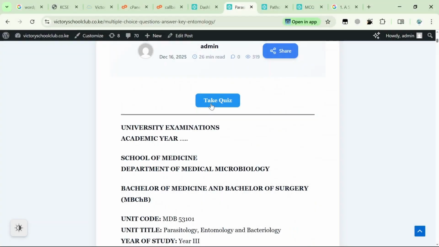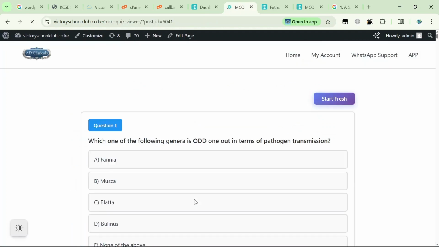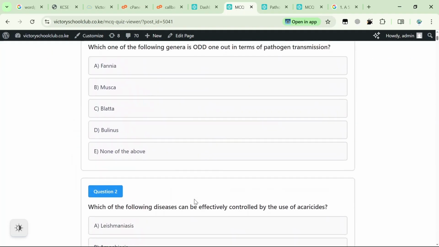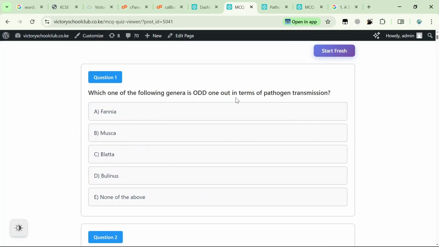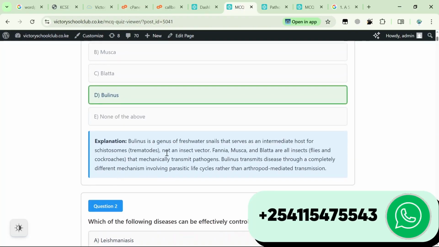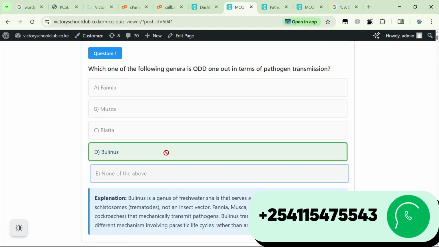So when a student decides to take a quiz for this particular article test, the questions will come in this format where you're able to select, for example, which of the following genera is odd one out in terms of pathogen transmission. If it's a wrong answer, let's say this, it will blink a little bit with a red highlighting on it, and you have to select the correct answer so that the explanation comes at the same time. Go to the next question.